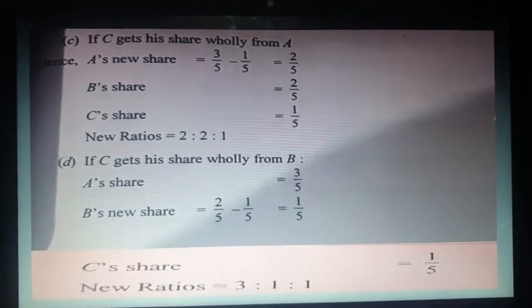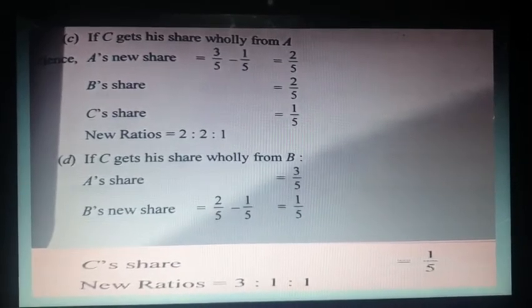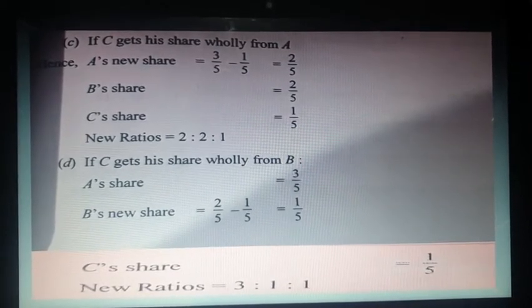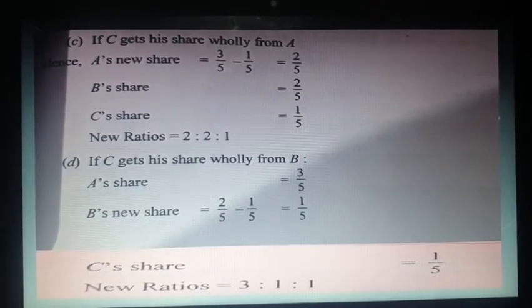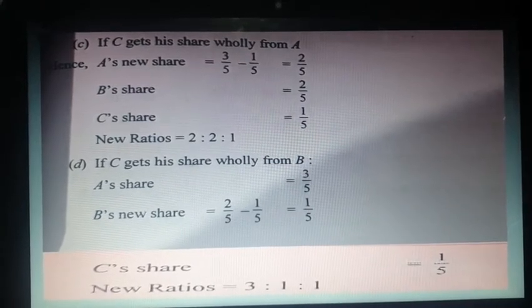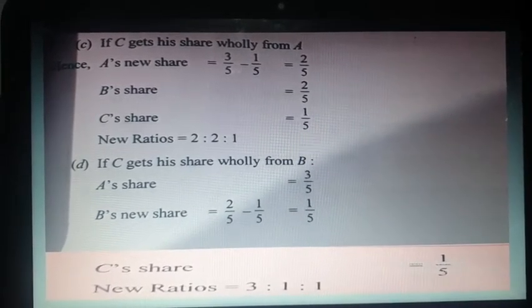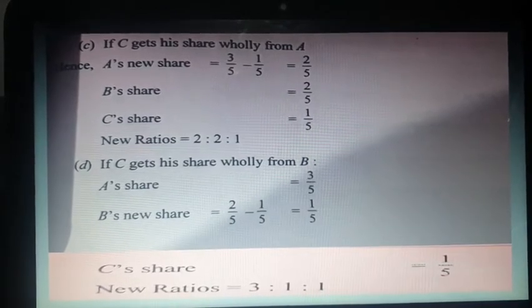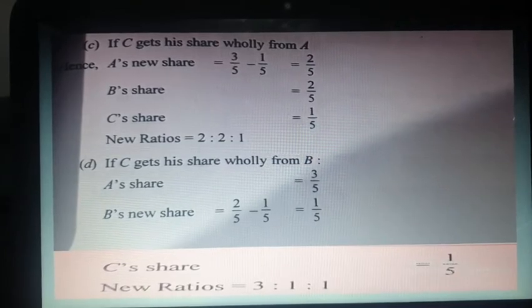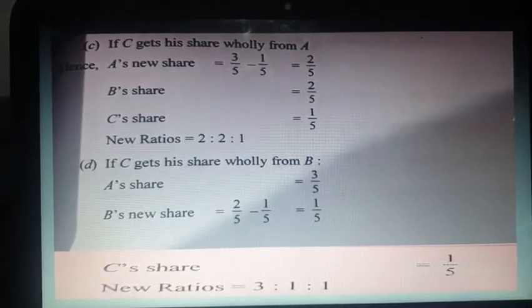In case D, I told you that C gets his share wholly from B. So whatever C is getting is the sacrificing ratio of B only. Whatever C gets, 1/5, is from B. So B sacrifices 1/5. Now if you calculate the new ratio in case D, A's share will be the same, because the formula is old minus sacrifice, and A is not sacrificing. So A's old share will be A's new share.